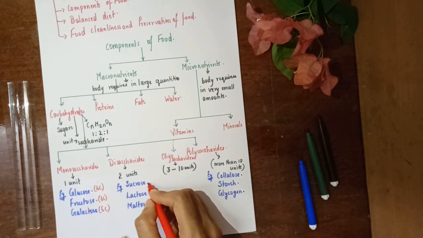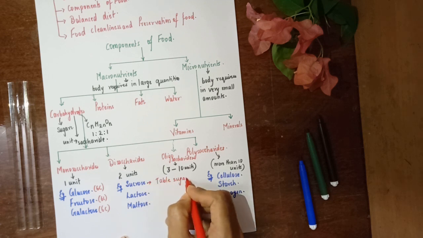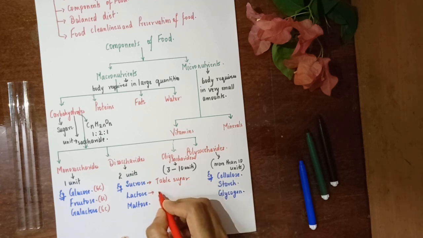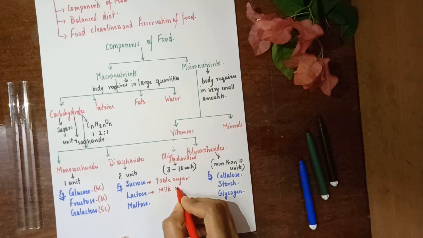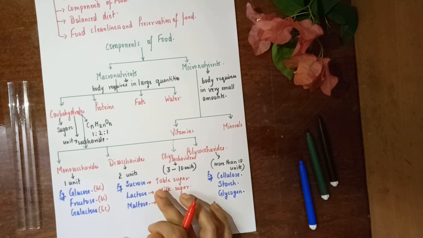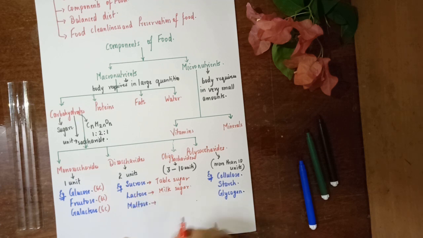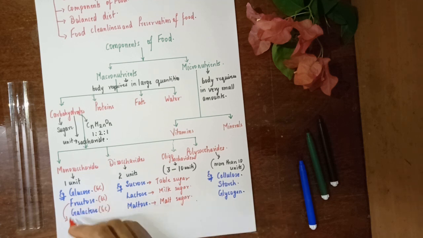When you talk about sucrose, what you need to remember is that this is called table sugar. When you talk about lactose, you need to remember this is nothing but your milk sugar. So the sugar found in your milk is called lactose. That is why the bacteria which act on the sugar present in milk and curdle it to form yogurt or curd are lactic acid bacteria, because they produce lactic acid from lactose. Okay, and maltose is nothing but malt sugar. In this, you need to remember about fructose. Fructose is also known as your fruit sugar.